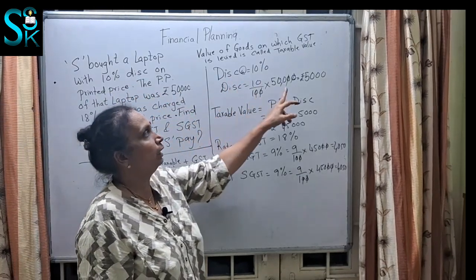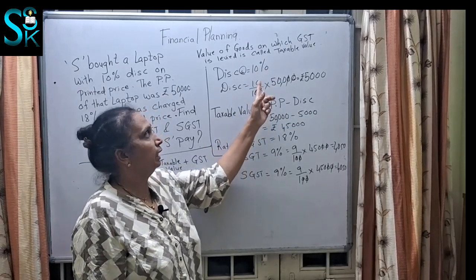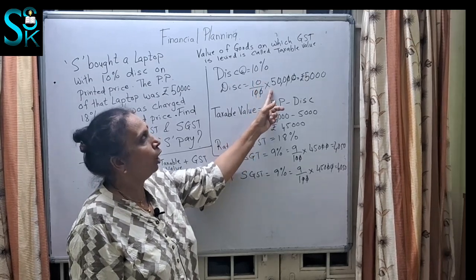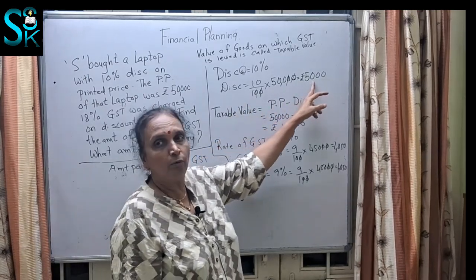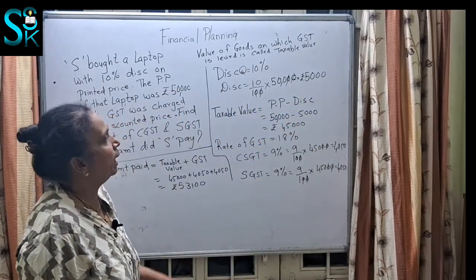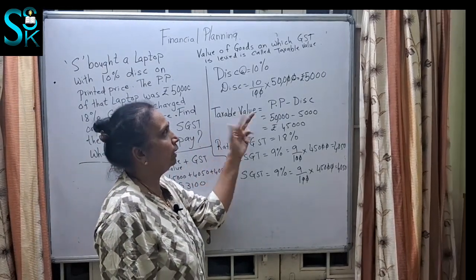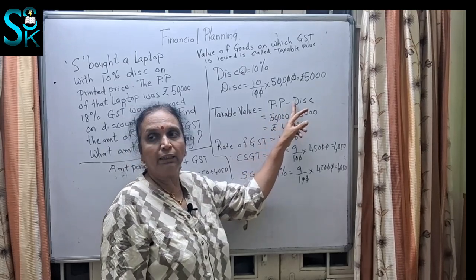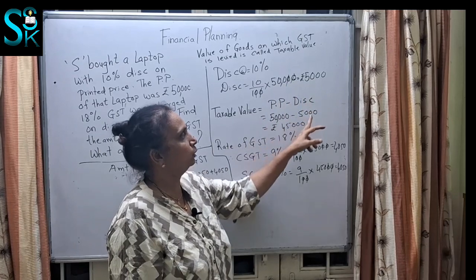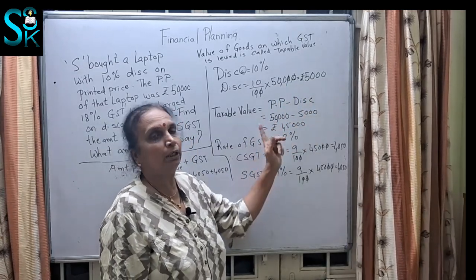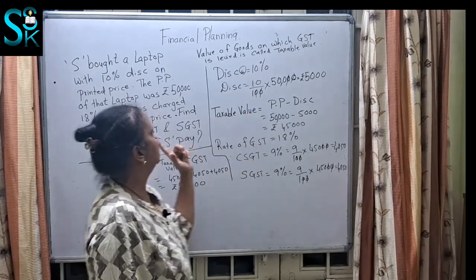Now in this case they have mentioned a discount and they have told us the printed price is 50,000. So discount is always calculated on the printed price. So 10% is the rate of discount, which I have taken as 10 upon 100 on the printed price, that is 50,000. After simplifying this, I am getting the discount as 5,000. So now what will be my discounted price? That is the taxable value, nothing but the printed price minus discount. The printed price is 50,000, the discount you calculated is 5,000. So 50,000 minus 5,000 is 45,000. So now this is your taxable value or the discounted price.